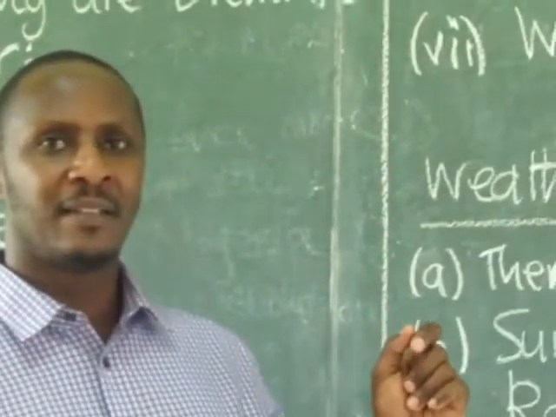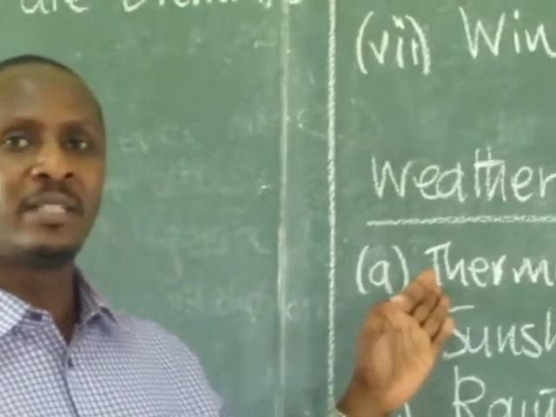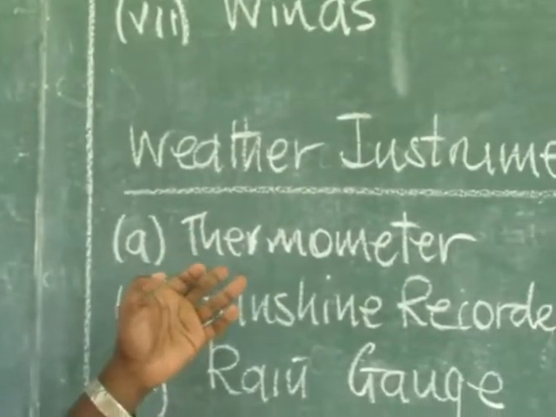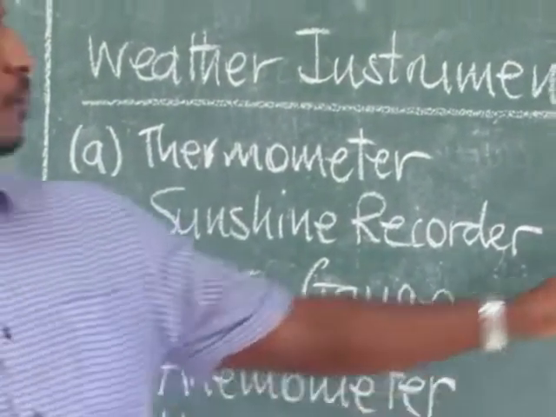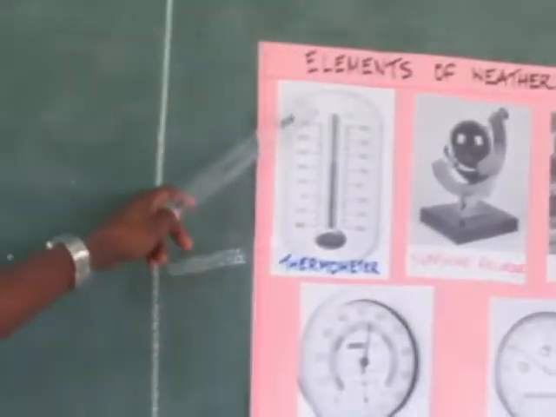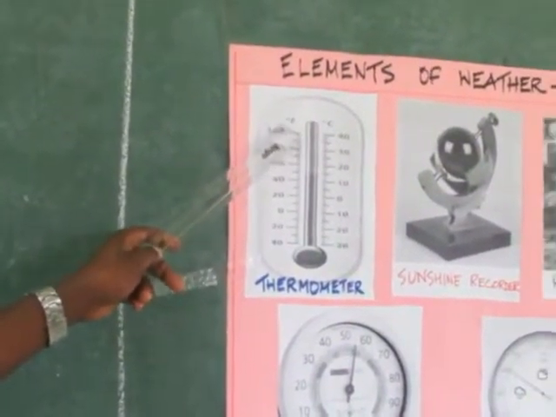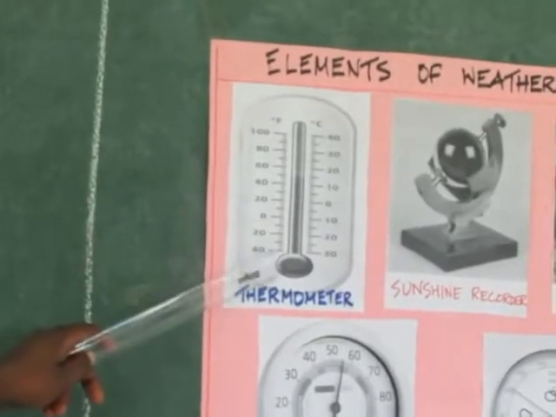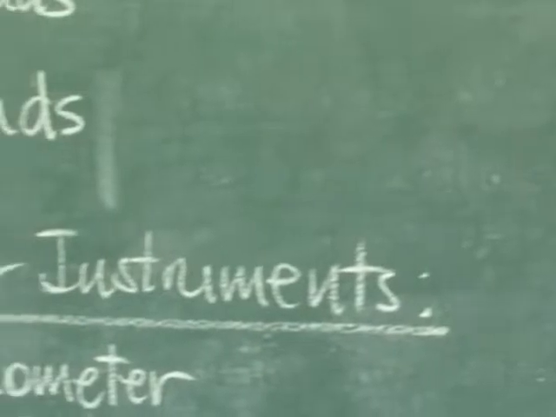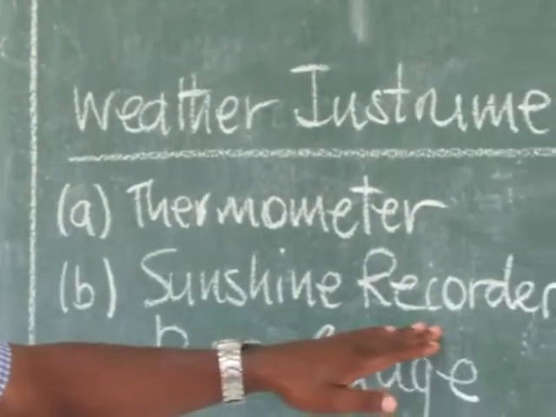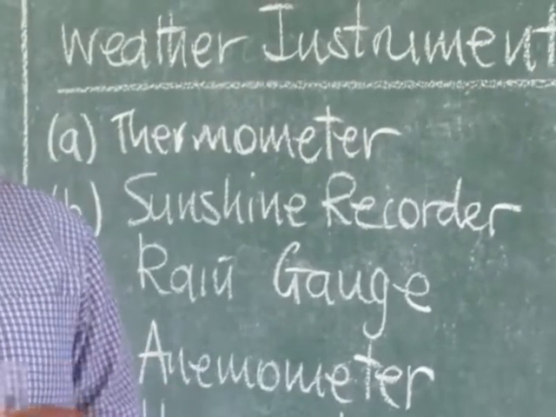We saw that the first weather element was temperature. Here we record temperature by using a thermometer. We are going to see the thermometer, which is here. You can see it is written either in Celsius or in Fahrenheit. So the thermometer is used to record temperature. Another instrument is called the sunshine recorder. This one is used to record the sunshine itself.